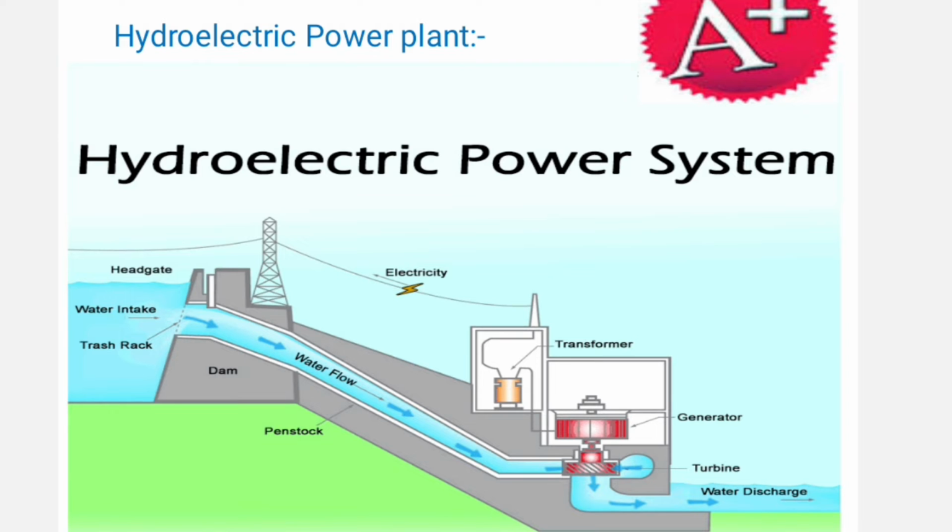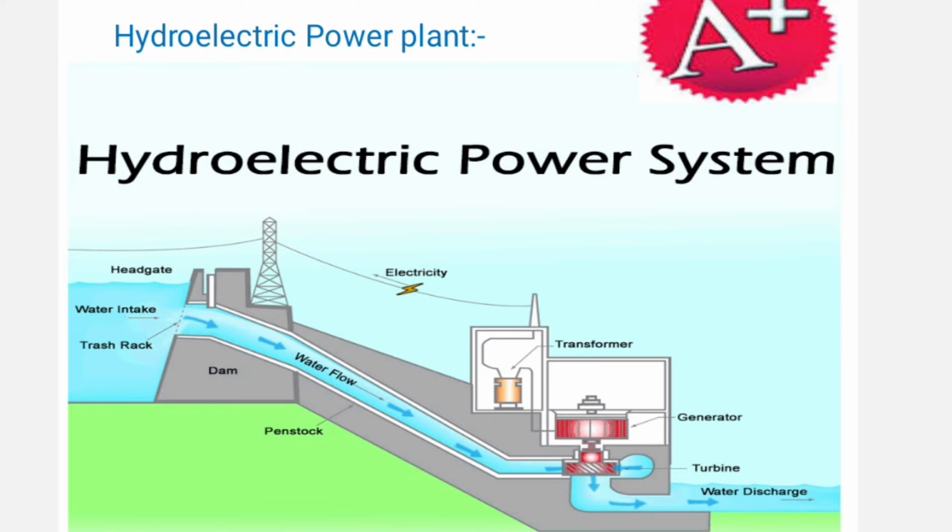When water strikes the turbine blades through an appreciable height, the blades rotate and the generator attached to the turbine runs to produce electricity. Water is a naturally available renewable energy source and can be stored in large amounts by making a dam.